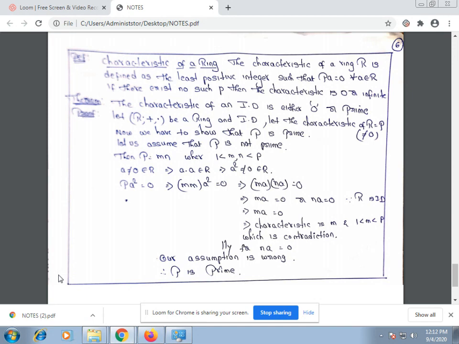This is a contradiction to the definition of the characteristic of a ring. Similarly, we can prove that na equal to 0 also leads to a contradiction. So our assumption is wrong. What is our assumption? p is not prime. That means p is prime.